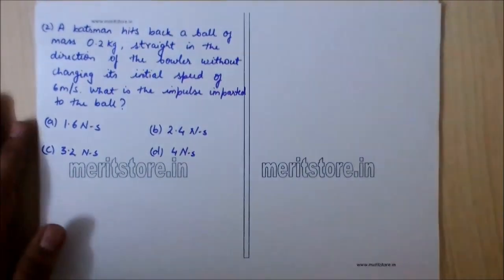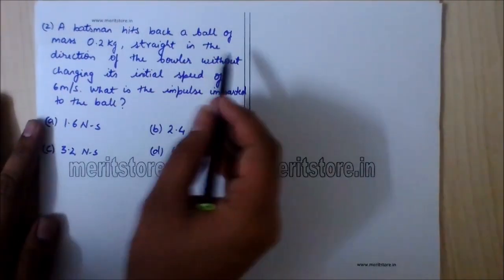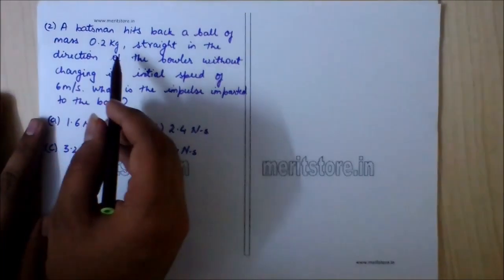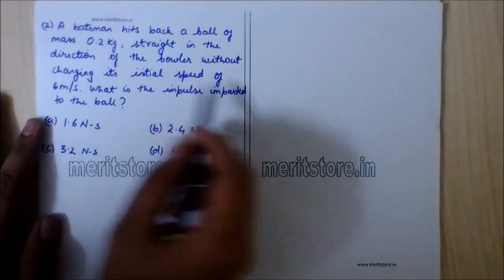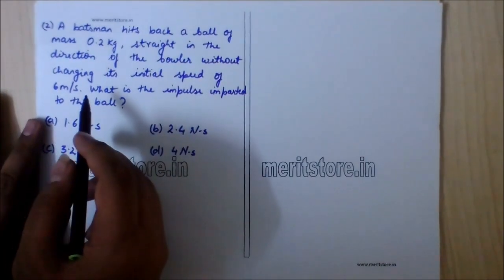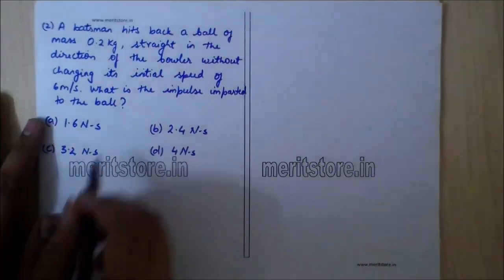Number 2. A batsman hit back a ball of mass 0.2 kg straight in the direction of the bowlers without changing its initial speed of 6 meters per second. What is the impulse imparted to the ball?